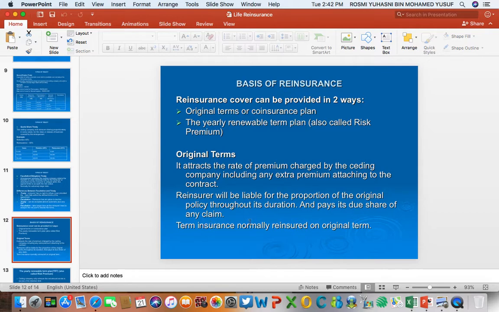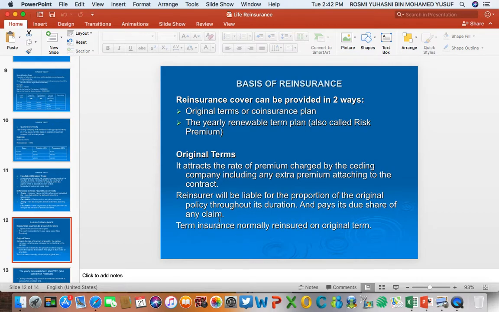So, for example, if there is a dividend in the original contract between the insured and the insurer, the reinsurer will also have to share the payment of the dividend to the insured. So they are following the same terms imposed by the original contract. If the original contract mentions that dividends or cash value will be paid, whatever amount paid by the insurer to the insured will be shared with the reinsurer. So that is why it is called original term.